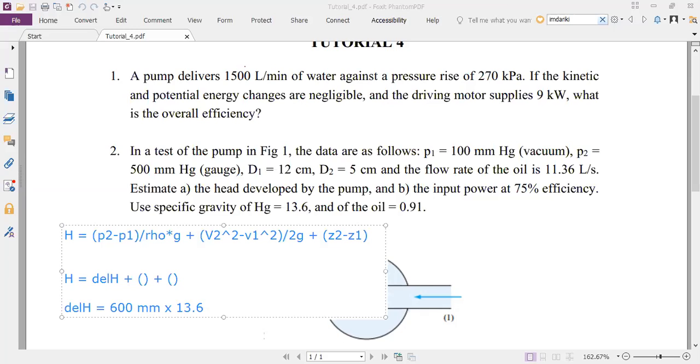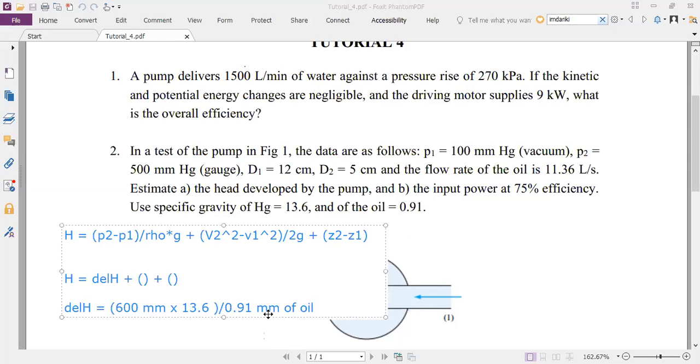So those many mm of water, then if I divide it by 0.91, these many mm of that oil will be the pressure difference between points 2 and 1. And then of course you have to convert this to meters, because the first equation, H equal to P2 minus P1 by rho G, expects all the units to be in meters.